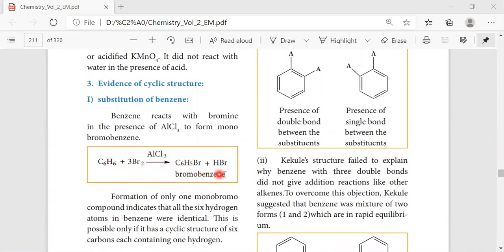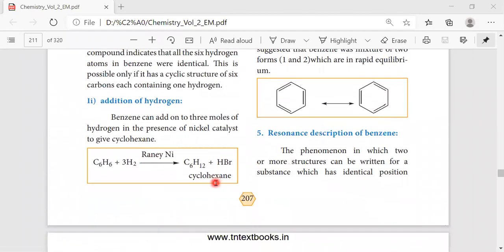We have the formation of bromobenzene with HBr formation, and then addition of hydrogen. This is another reaction that confirms the presence of a benzene ring. It is in ring form. That is the structure of benzene. Raney nickel on reduction gives cyclohexane.